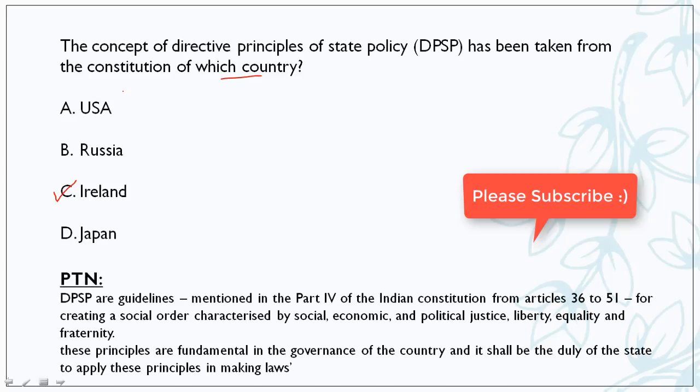Directive principles of state policy are the guidelines mentioned in Part 4 of our constitution from Article 36 to 51 for creating a social order characterized by social, economic, political justice, liberty, equality and fraternity. These are the main guiding principles by which the government or the state is required to make various laws and should consider these principles before making any decisions.